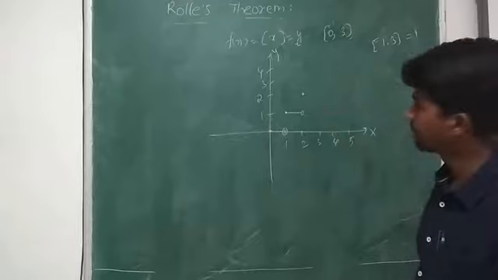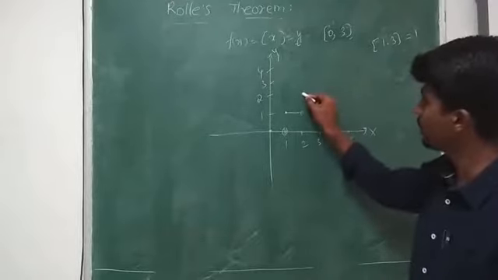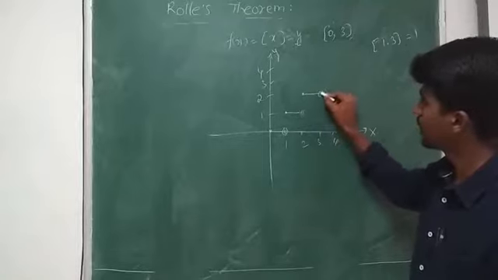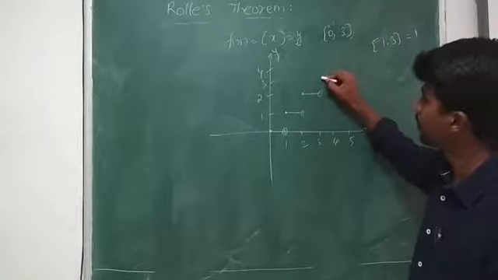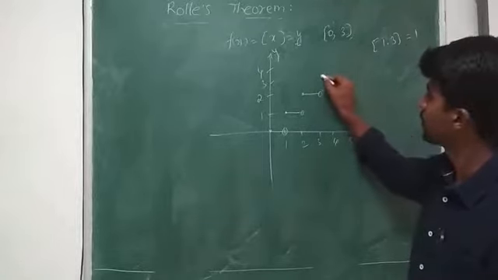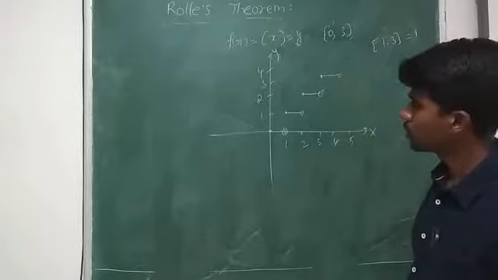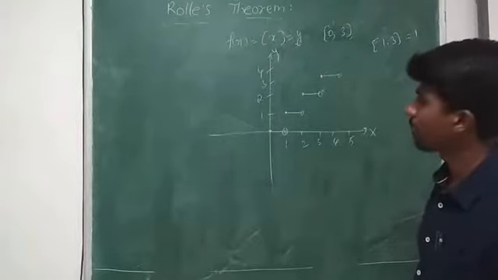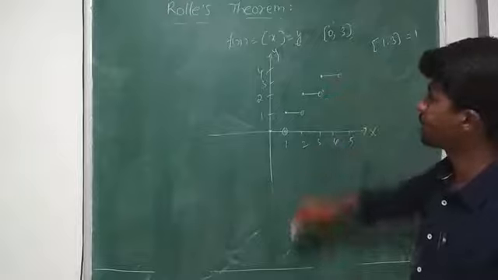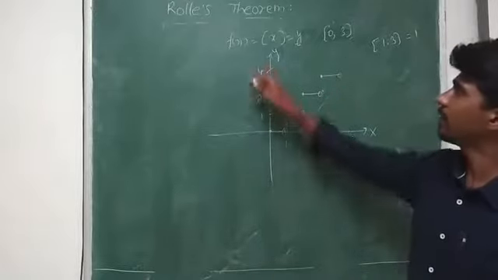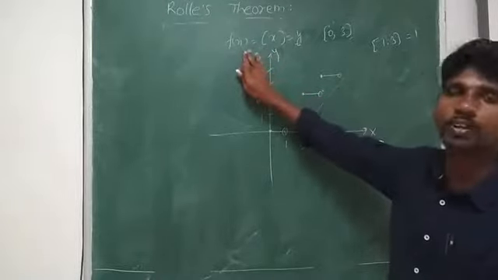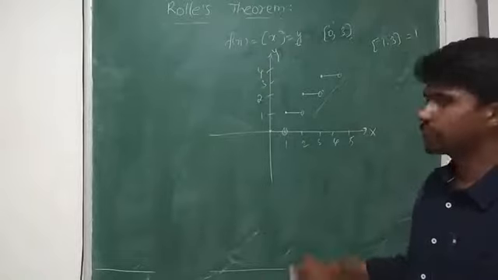Solid 2. Right, again from 2 to 3, how does it behave? Till 3 it acts as 2 only, but at 3 it becomes 3. So this is the graph of a step function. Now by seeing this, what can we say? Directly we can say f of x is not a continuous function.